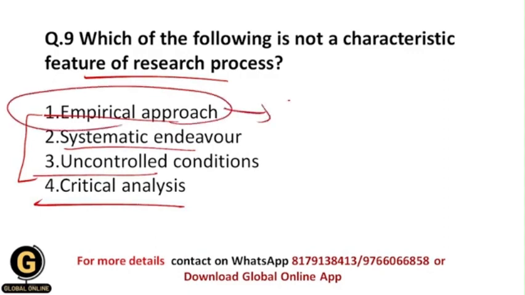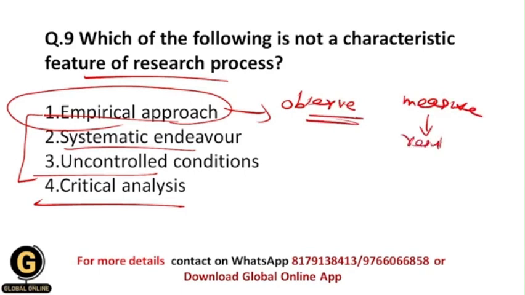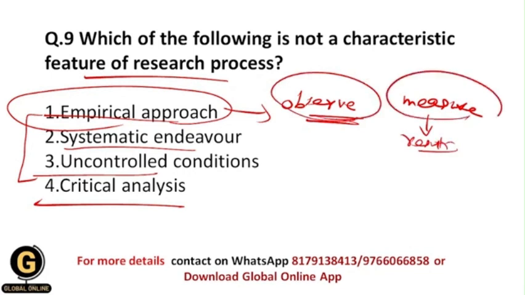It means that here we observe the data, and based upon the observations we measure the data, and after that we get the results. So here we have the proper evidence in terms of observations and measurements. This is nothing but the empirical method, and obviously within the research process we follow the empirical method. This is one of the characteristics of research process, so this option gets eliminated.